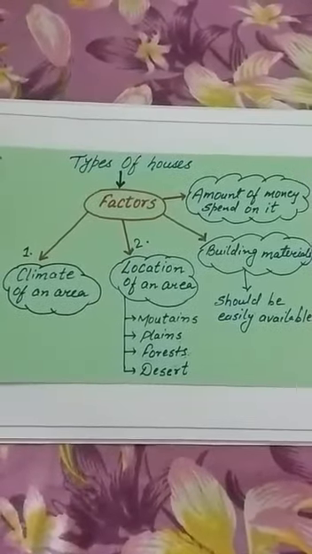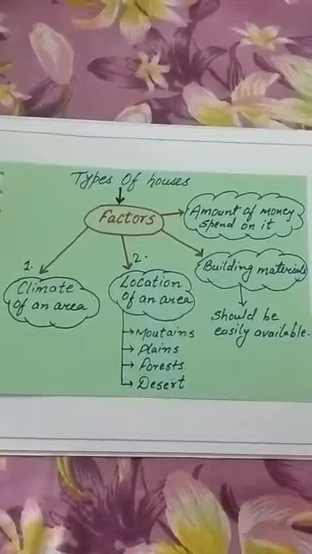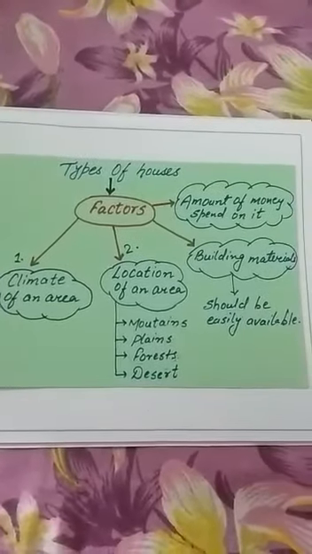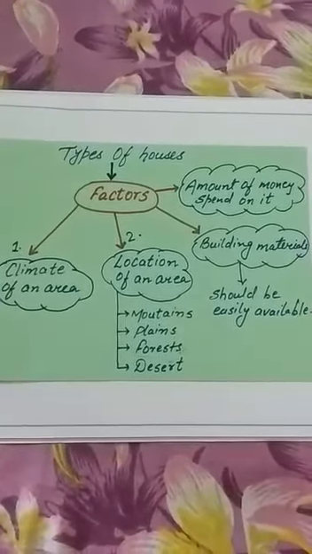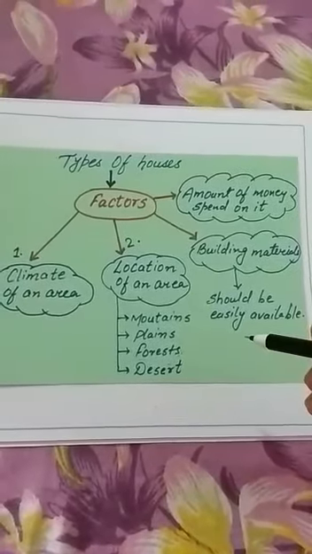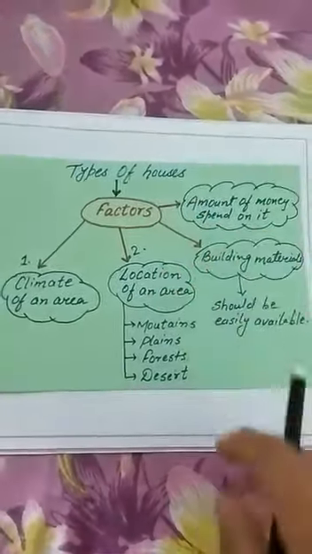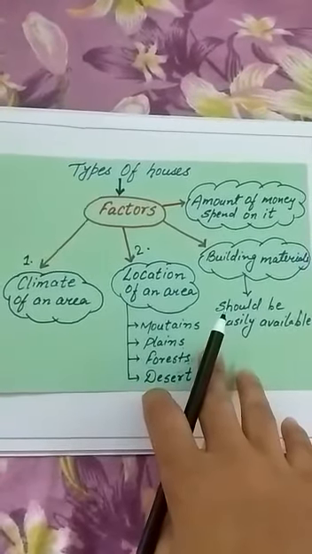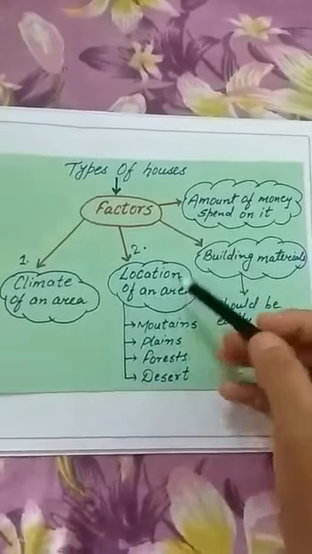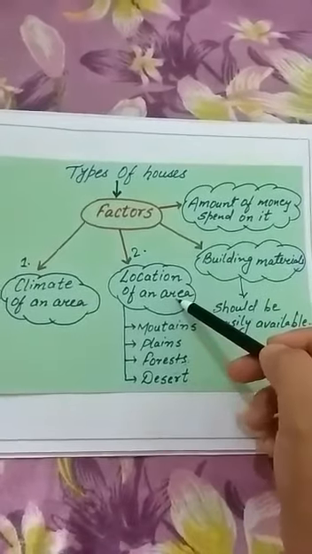Good morning everyone. So welcome back to the 9th part of the video, and this is your educator for EVS grade 3. So I am going to discuss the second factor of different types of houses. The second factor on which the types of houses depend is the location of an area.